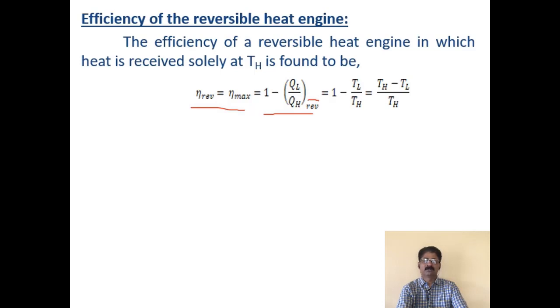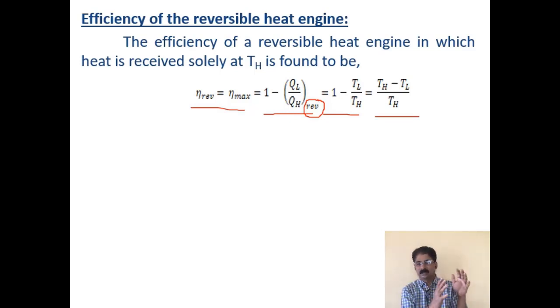You have to mention here that this is for a reversible process, and only for a reversible process QL by QH is equal to TL by TH. So you can write it as 1 minus TL by TH, and the efficiency formula becomes (TH minus TL) by TH. So always remember that the efficiency of reversible heat engines can only be found using temperatures, the temperature of the source and the sink. For an irreversible heat engine, you have to find it using work and heat interactions, not temperatures, because between the same two temperature reservoirs, you may have one reversible heat engine and one irreversible heat engine.